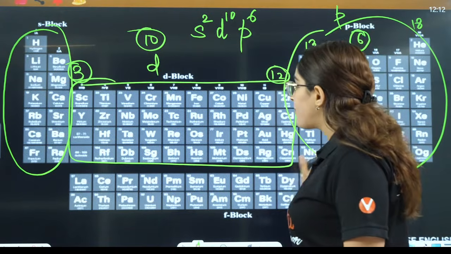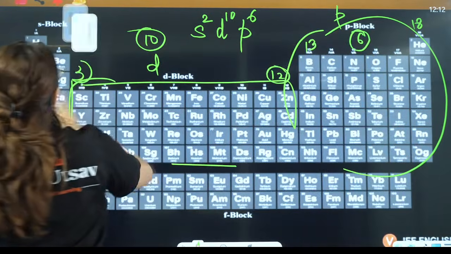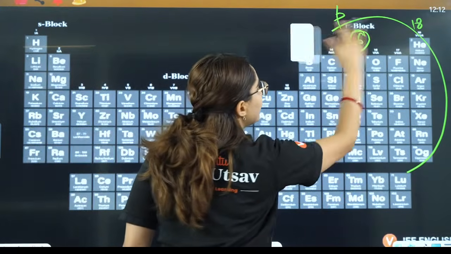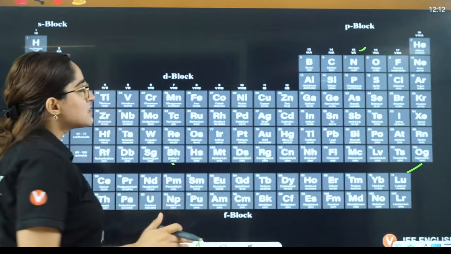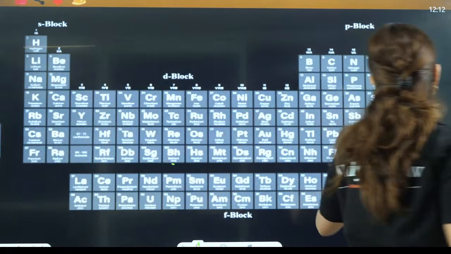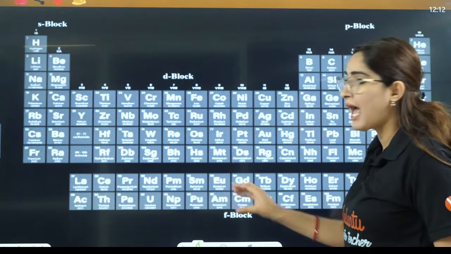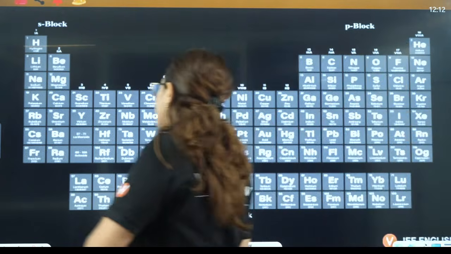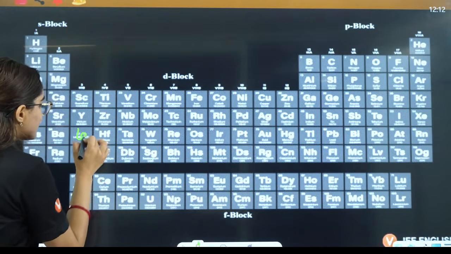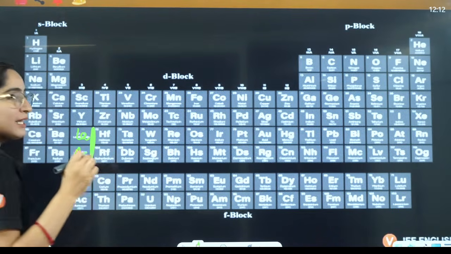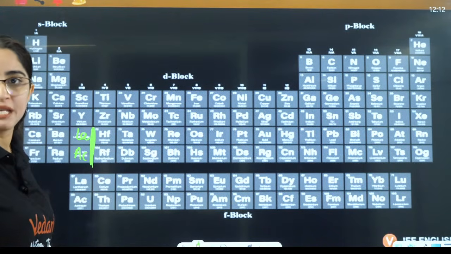And when we talk about the f block, it is in between the transition elements that we call the d block, right? That's the d block, and in between the d block you will have the f block here. That means after lanthanum, and this is the actinoids, here you will have the inner transition elements.